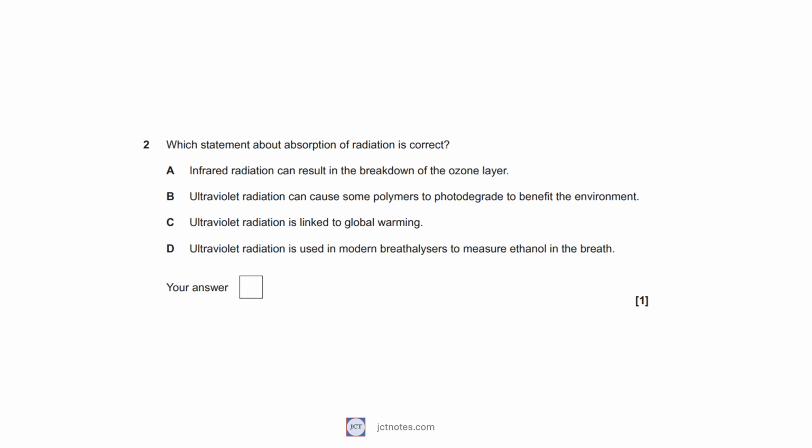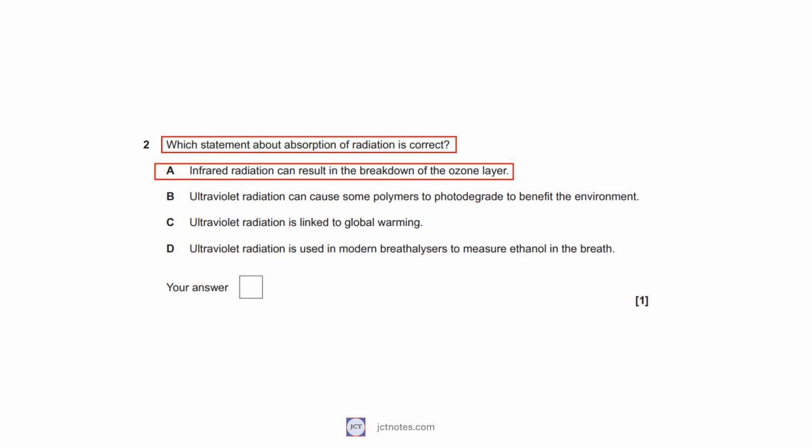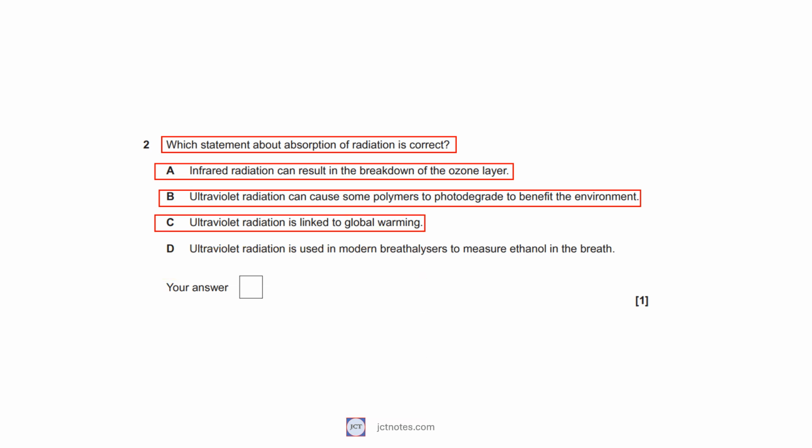In question 2, we are asked which statement about absorption of radiation is correct? A. Infrared radiation can result in the breakdown of the ozone layer. B. Ultraviolet radiation can cause some polymers to photodegrade to benefit the environment. C. Ultraviolet radiation is linked to global warming. D. Ultraviolet radiation is used in modern breathalysers to measure ethanol in the breath.